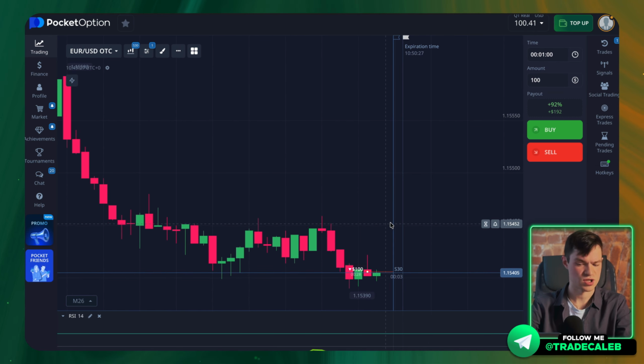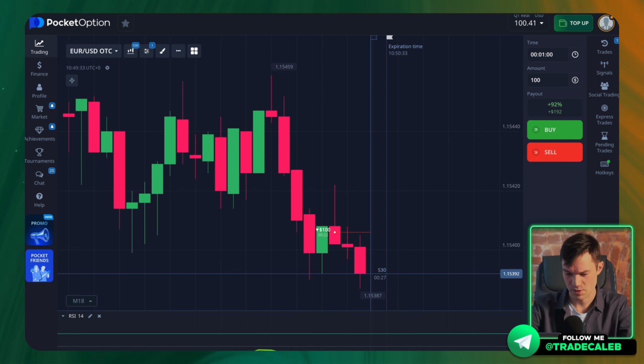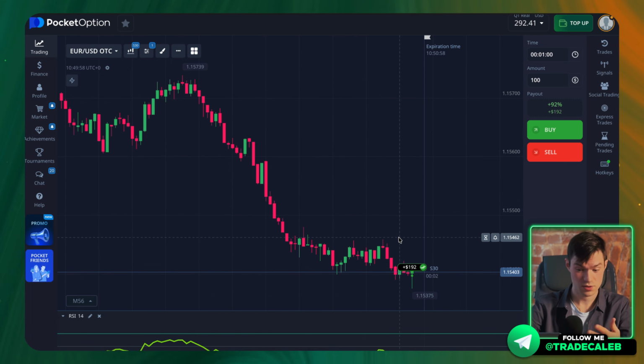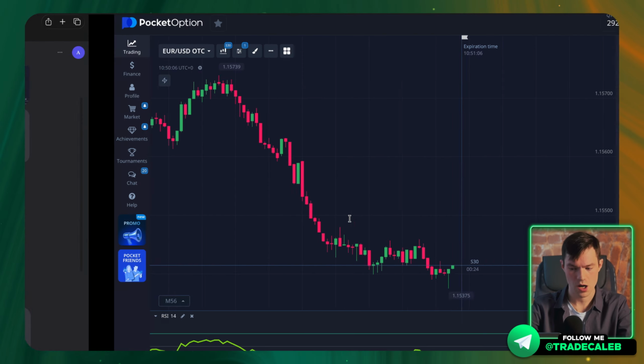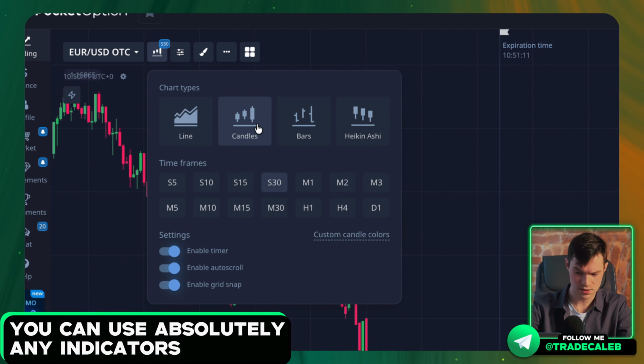I can comment on the reasoning. Any trade can be justified if you have knowledge in trading, but let's see how this trade performs. Well, thanks a lot to the predictions from the Chinese neural network, because indeed my trade turned out to be profitable after 1 minute.